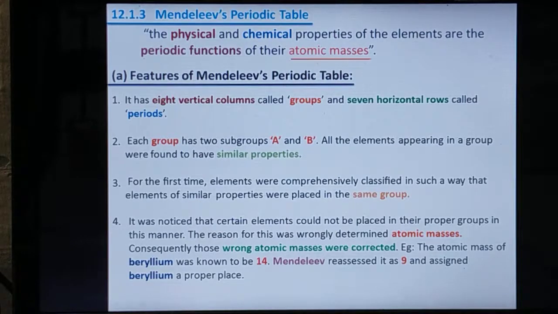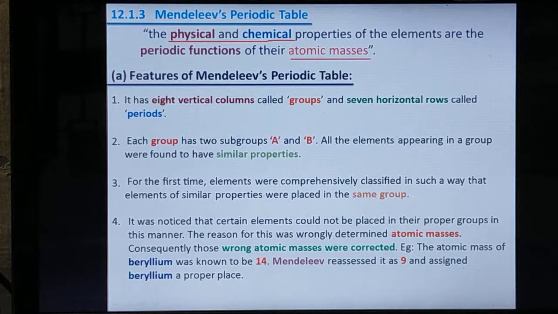What is the statement of Mendeleev? He was also one of the scientists who made an attempt to construct the table of chemical elements. He stated that the physical and chemical properties of the elements are periodic functions of their atomic mass. Listen carefully. Physical and chemical properties of the elements are periodic functions of their atomic mass.